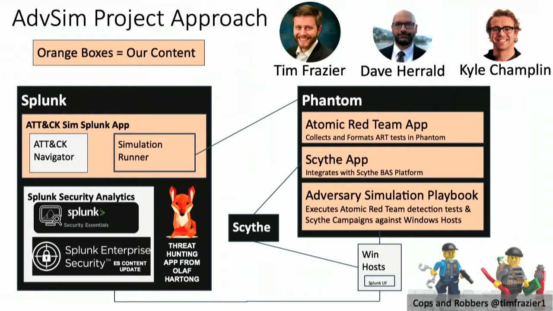All right. So what we added is in the orange boxes here. This is the overarching diagram of how it all works, right? A lot of moving parts here. But the idea is that from the Attack Sim app in Splunk, a blue team defender would be able to initiate the attack, initiate the test, and then it would kick over to Phantom. Phantom would pull the appropriate command line execution parameters. They would then run the playbook and send it to the Windows system. That would then be logging to Splunk, and right there in that same dashboard where they initiated it, they will be able to see what sort of events are being populated based on what they just did.